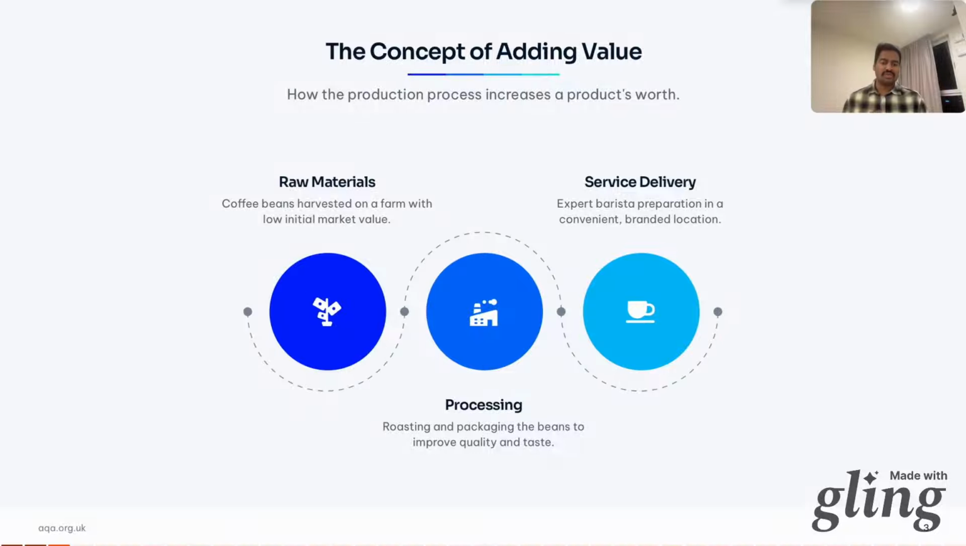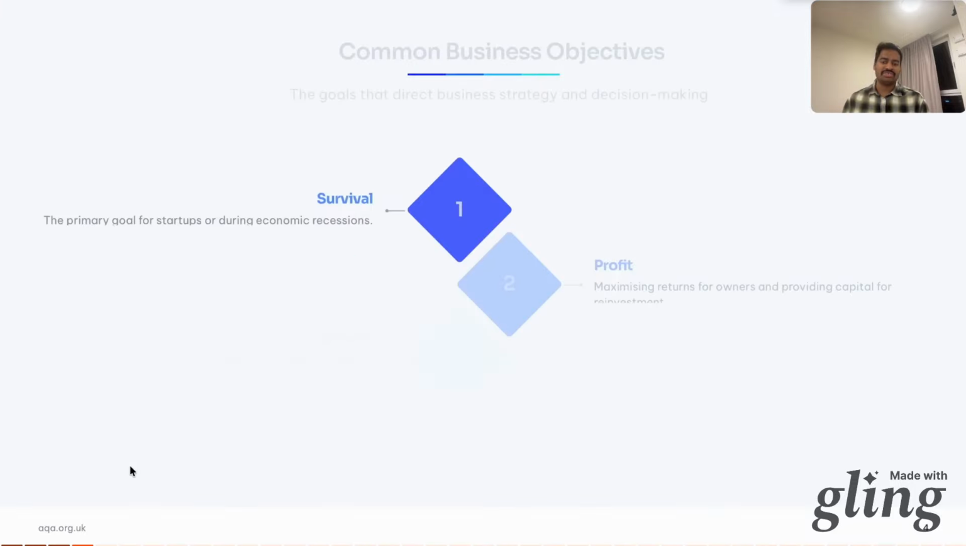The production process, roasting, packaging, branding, and the hospitality adds value. The textbook uses Apple's iPhone as an example. The parts cost a fraction of the selling price, but the design, technology, and the status adds huge value. That's the magic.